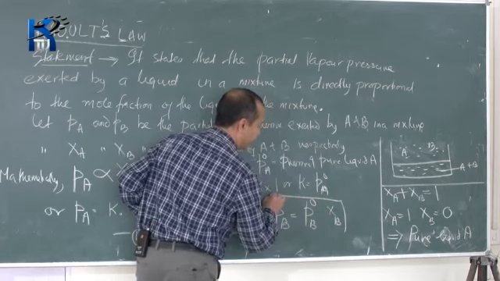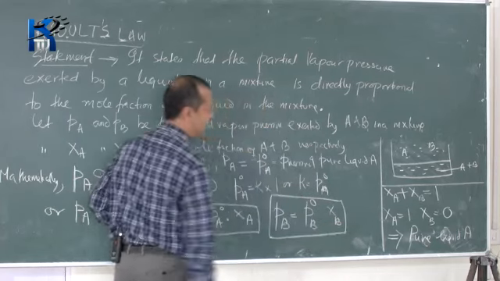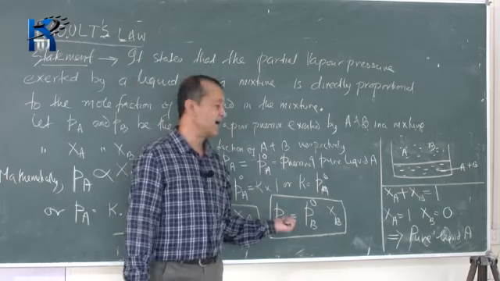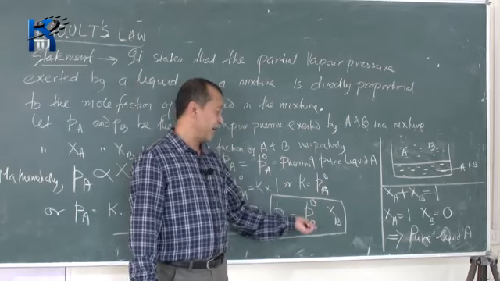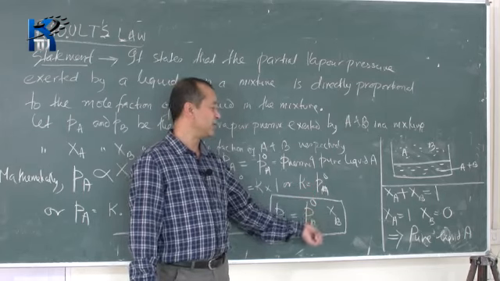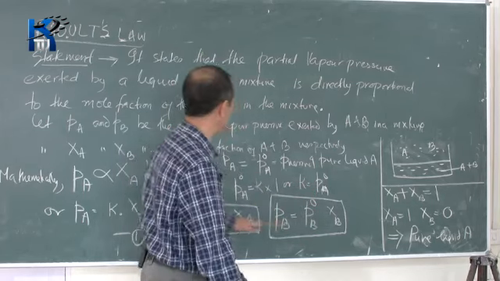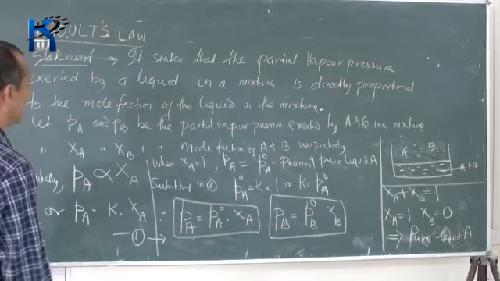For component B we can state that the partial pressure of B is equal to the pressure of pure liquid B into the mole fraction of B. This is the mathematical relation of Raoult's law.